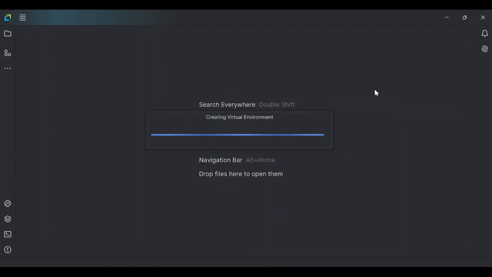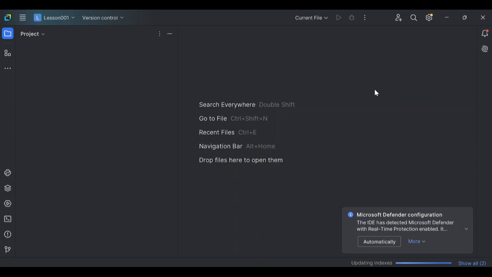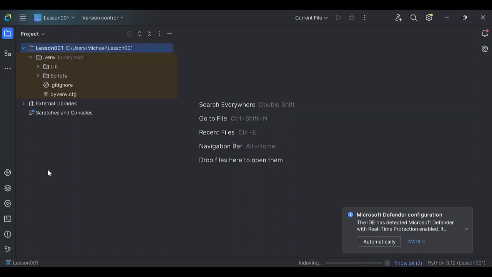And this is one thing I love about PyCharm. It will create this virtual environment, and most of the time you don't even really need to deactivate it, because it activates itself. Another thing we'll do here is take note of this terminal. This terminal is where we will run our commands.